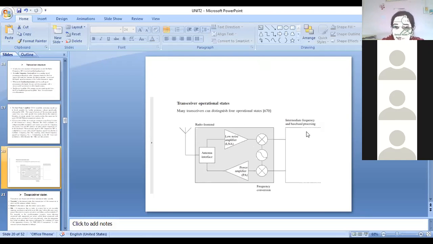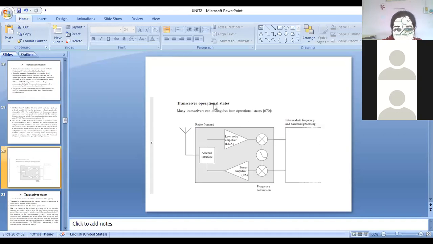In baseband processing, all processing happens in digital form, and this is the transceiver front end, and this is the baseband part of the transceivers. For intermediate frequency, we create some intermediate frequency using mixers and also some modulation techniques. We get high strength of the signals